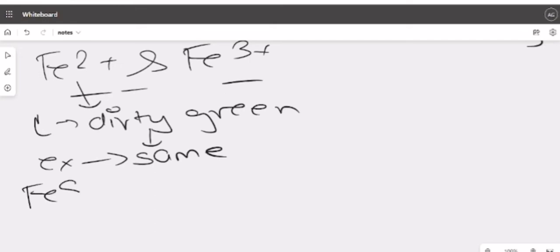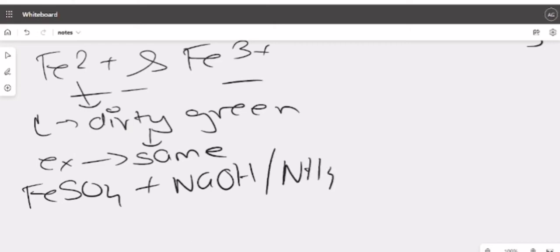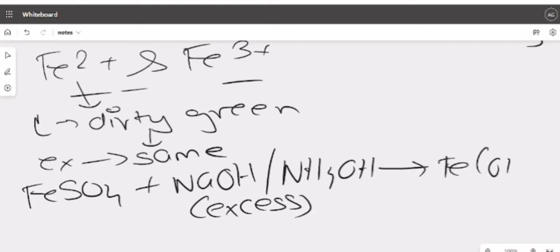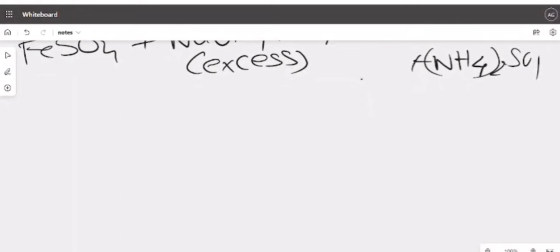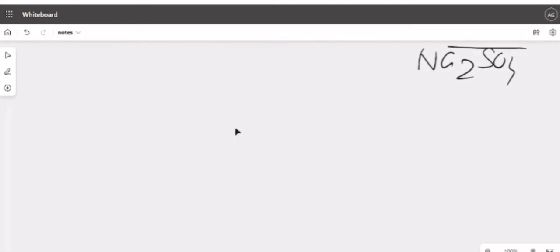So reaction was FeSO4 plus NaOH or NH4OH, both in excess, okay, will give you Fe(OH)2 plus (NH4)2SO4 or Na2SO4. Okay, depends on which one you want. Clear? Which one you are writing down. Okay, understood?